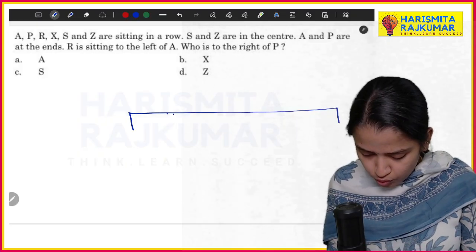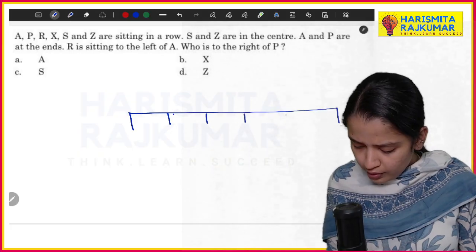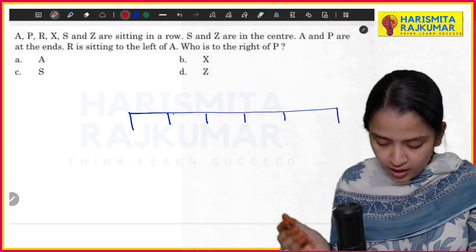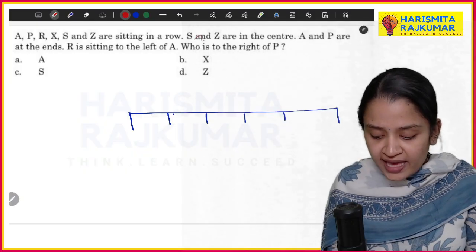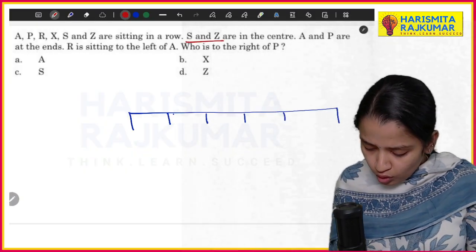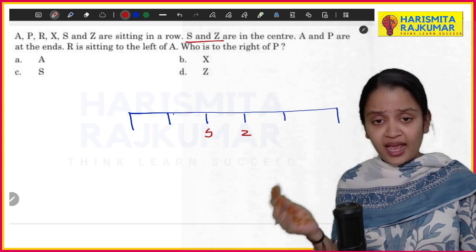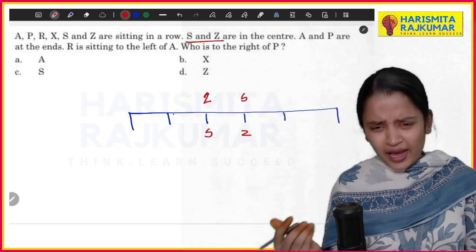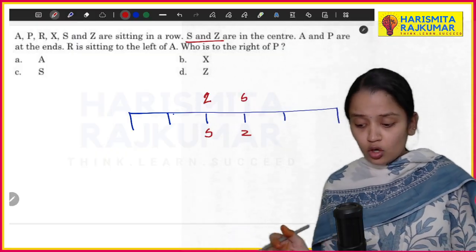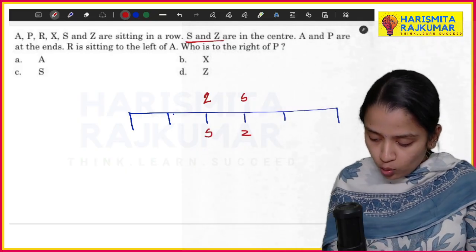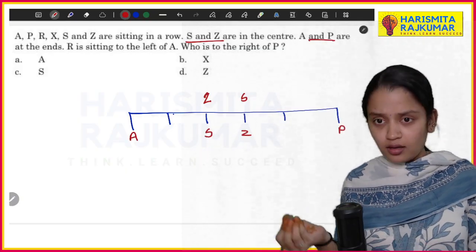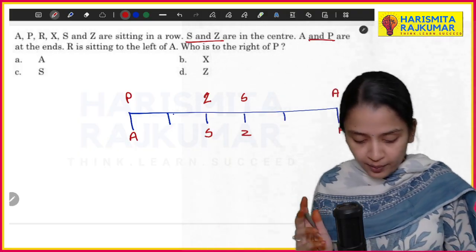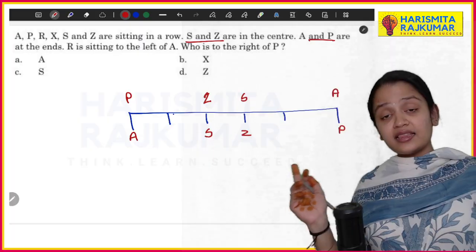1, 2, 3, 4, 5 and 6. Okay, now let me have 6 positions, so I'm putting 6. S and Z are in the center, right? Center means either this possibility is there, S will be first, or even this possibility is there, Z and S. So either of the possibilities are there. Now A and P are at the ends. So A and P can be either this way, or here P can be here, and here you can have A. Now R is sitting to the left of A.